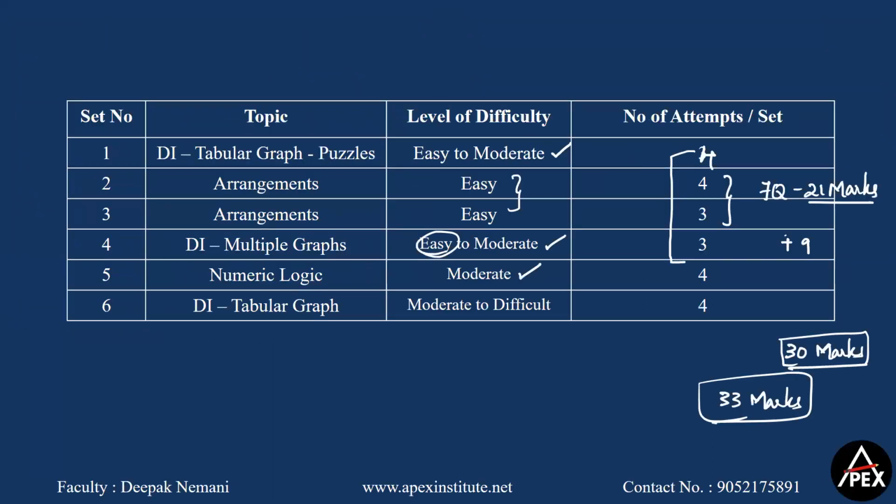Okay, so ideally, I can say that everyone should be in a position to get 21 marks. If you have practiced enough number of data interpretation questions plus 9, so 30 marks minimum. And if you are good at puzzles, then 33 marks. But 21 marks should be the minimum score for all the students. Clear? So if you have any difficulty in understanding any of these 6 questions, you can get back to me. Okay, so we'll discuss, and I'll try my best to clear your doubts.